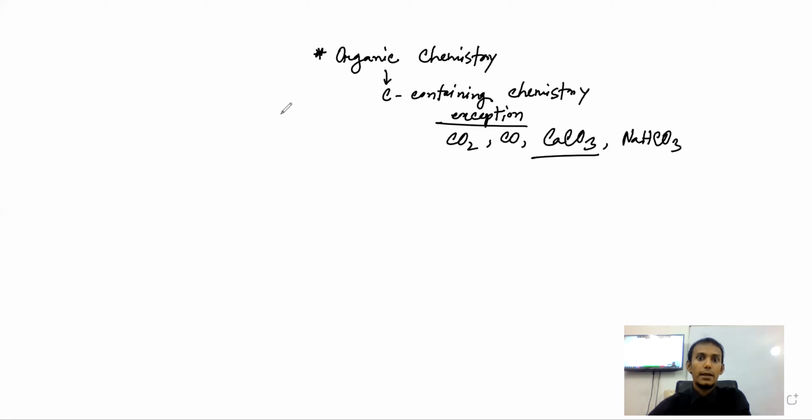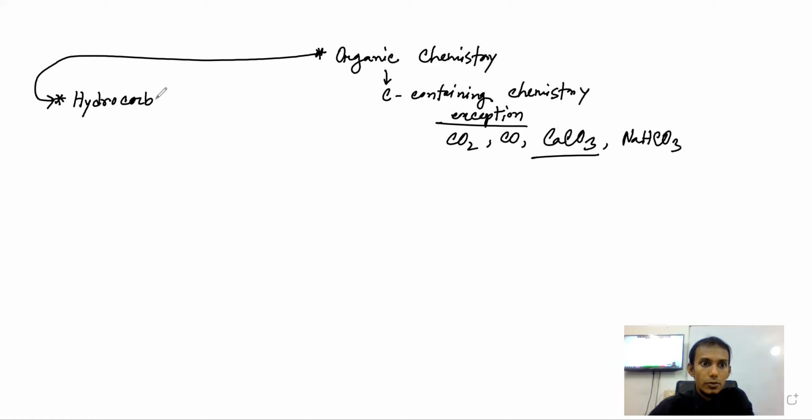Number one, what is organic chemistry? We have discussed. Now, a huge branch of organic chemistry is hydrocarbons. Look, I said organic means very natural, right? Plants and animals, right? Similarly, hydrocarbons, if you look at this word, two things. Hydro is not for water, it's for hydrogen and carbon.